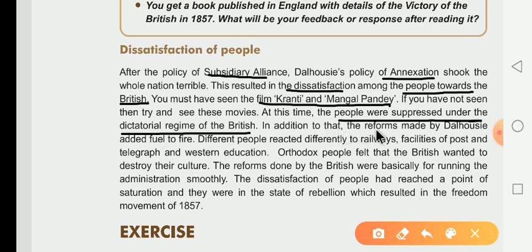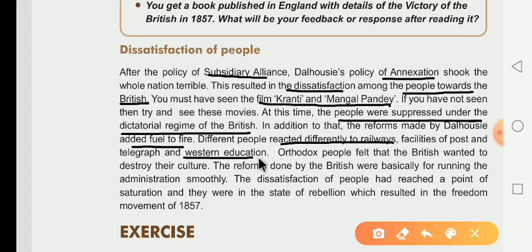In addition to that, the reforms made by Dalhousie added fuel to the fire. Why? Because different people reacted differently to the railway facility, the post and the telegraph, as well as the Western education system started by Dalhousie.